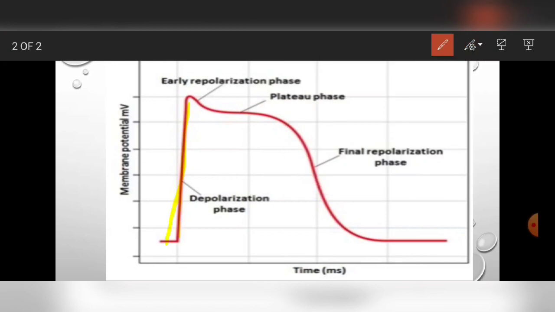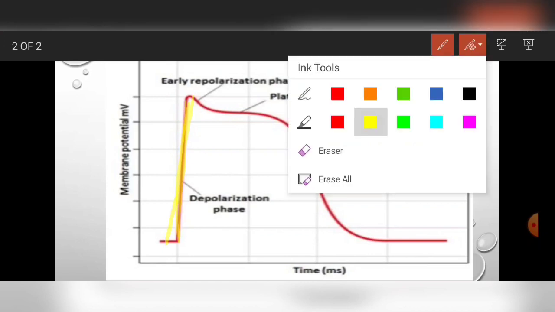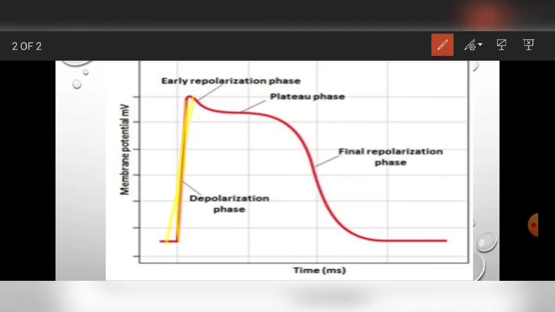As you know, this is the depolarization phase, during which the sodium moves inside the membrane. As we talked earlier, this is the same phenomenon, but in some cells, after depolarization, the repolarization does not occur immediately, but there is a delay of a few milliseconds.